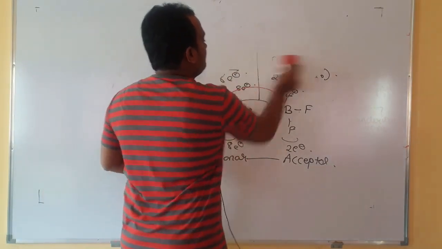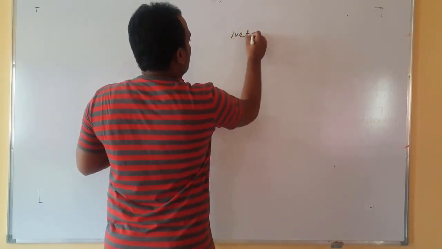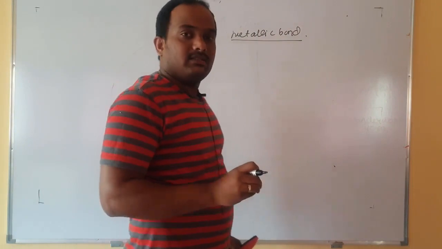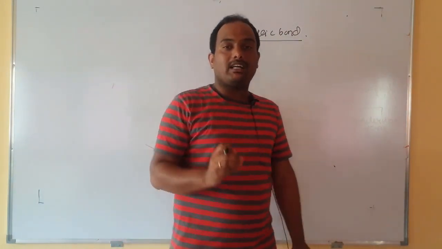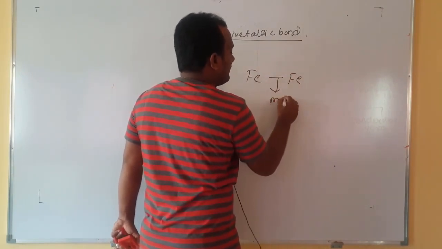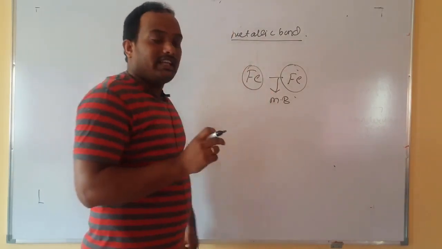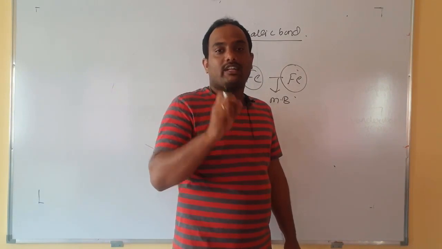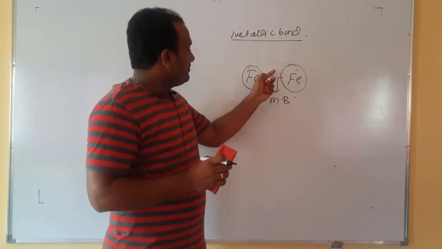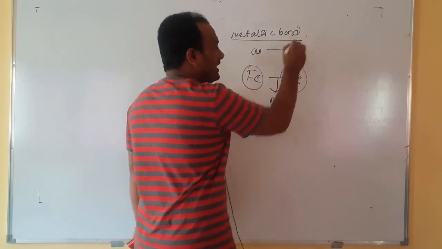Moving on to the last one, not much discussed about this bond. We call it the metallic bond. Very simple. This metallic bond exists in some solids which are typically metals. Between iron and iron, there exists some bond that we call which bond? Metallic bond. Atoms of iron are connected by a sea of electrons, or the electrostatic force of electrons with the nucleus of one atom and the nucleus of the other atom. That bond we call which bond? Metallic bond. The same bond will exist between copper and copper, which are typically metals.